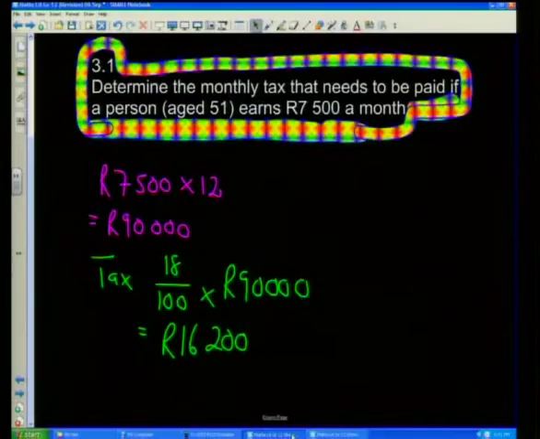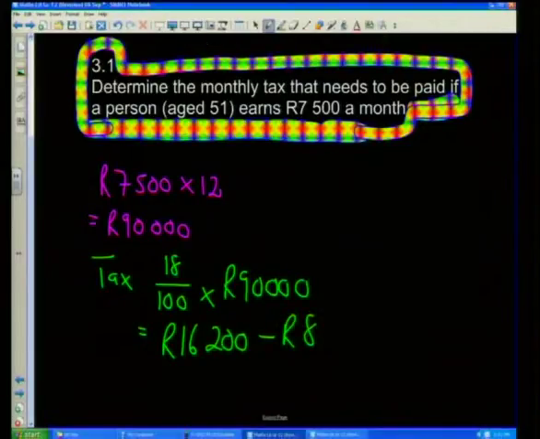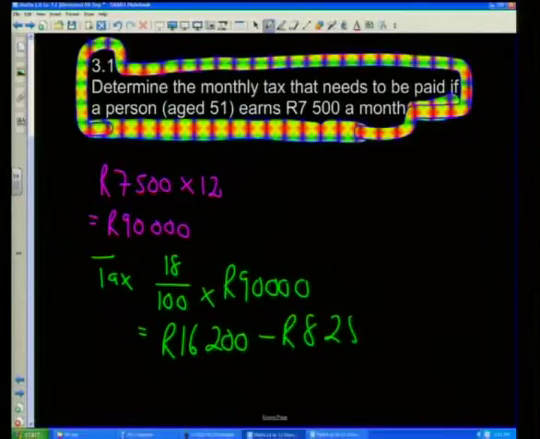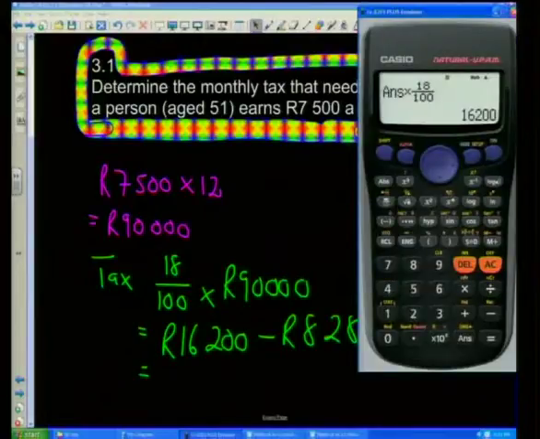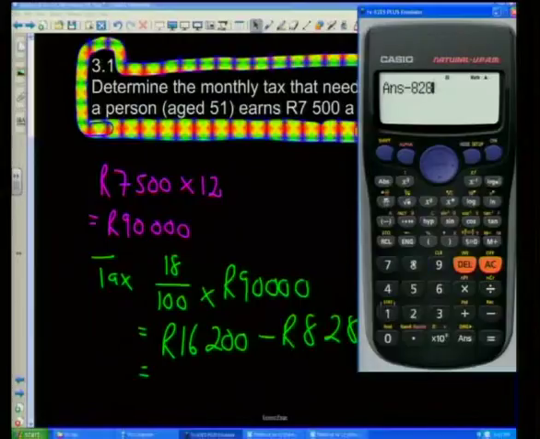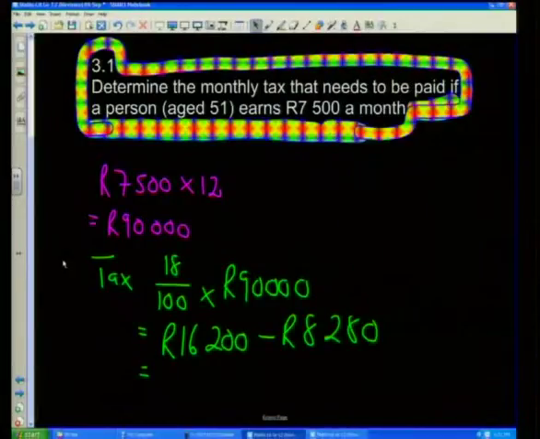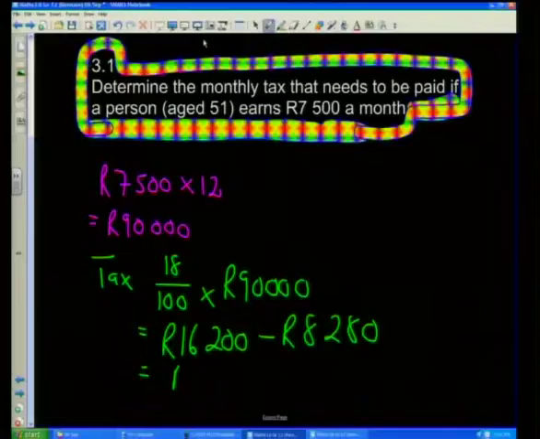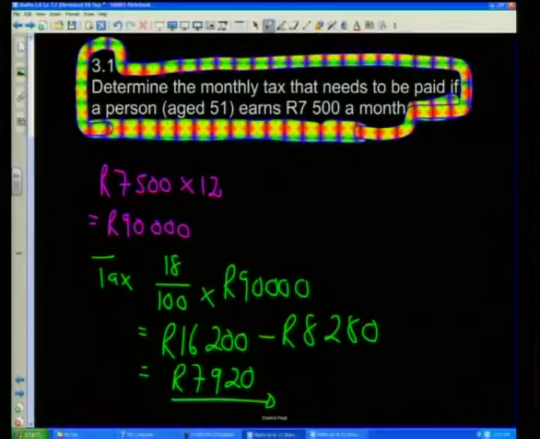Of the 16,200, we are now subtracting 8,280 Rand. So my calculator is saying, you've got 16,200 minus 8,280 Rand, which means I'm paying 7,920 Rand. 7,920 Rand goes to the tax man.